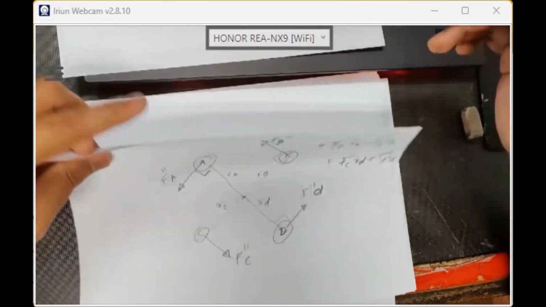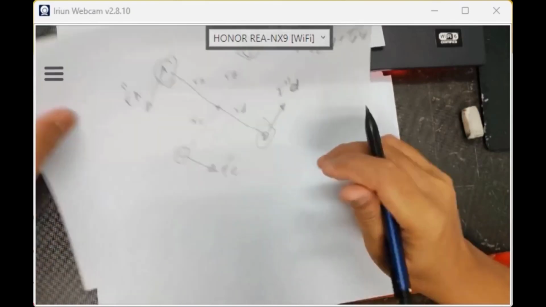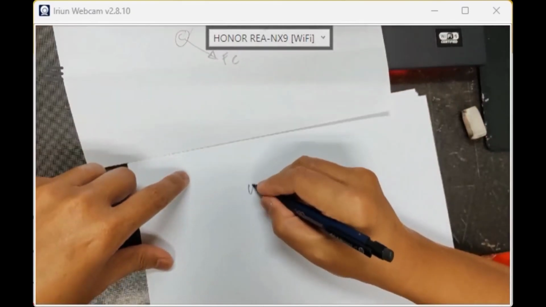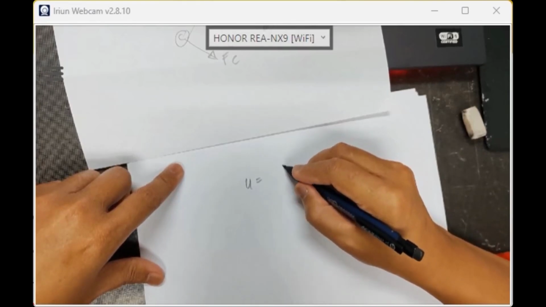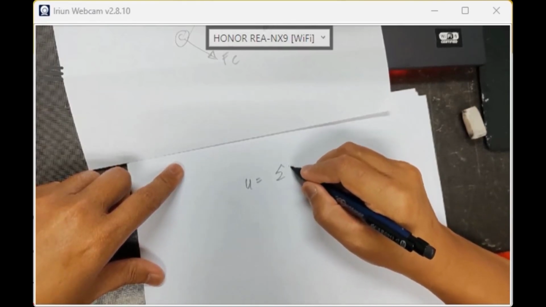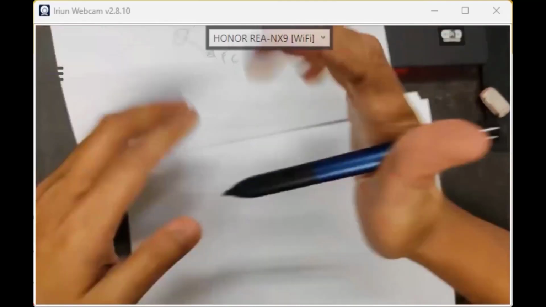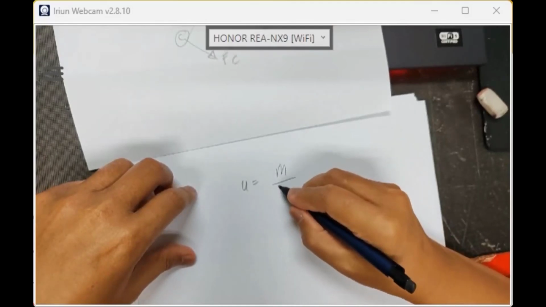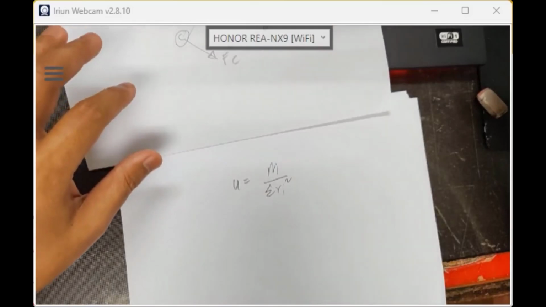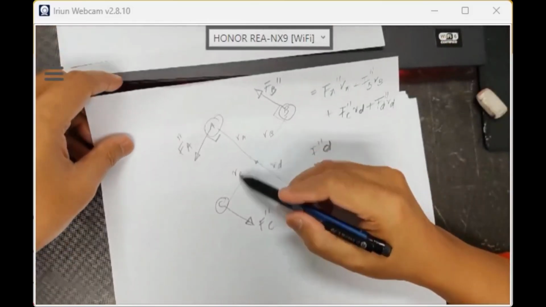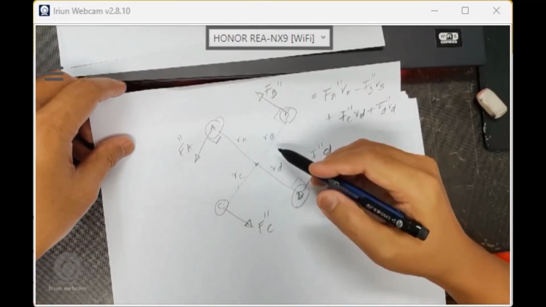So we need to find U, which means the total torque or moment. I used both moment and torque, do not be confused, I call it moment or force. That is the moment over the summation of R i square. Since in this case we have R A, R B, R C, R D, it is a square shape.